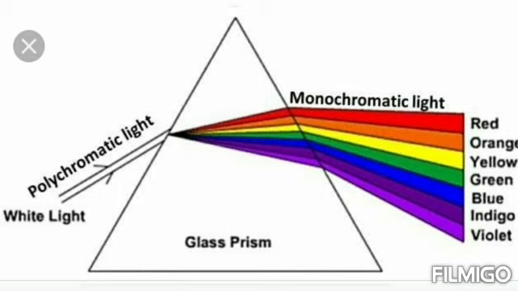So these are about the dispersion of light. All of you understand about dispersion of light. Once again, the definition for dispersion: when a beam of white light or composite light is refracted through any transparent media such as glass or water, it is split into its component colors. This phenomenon is called dispersion of light.